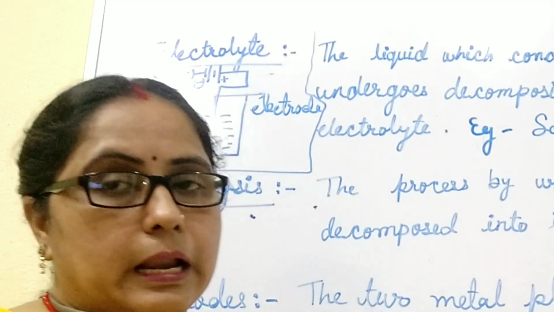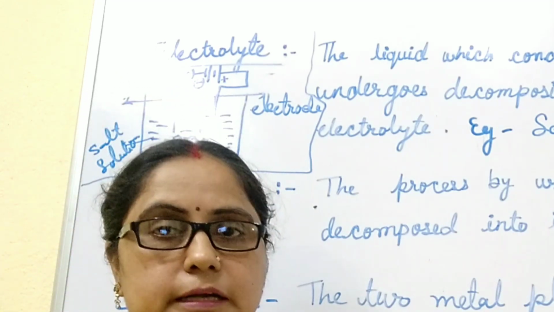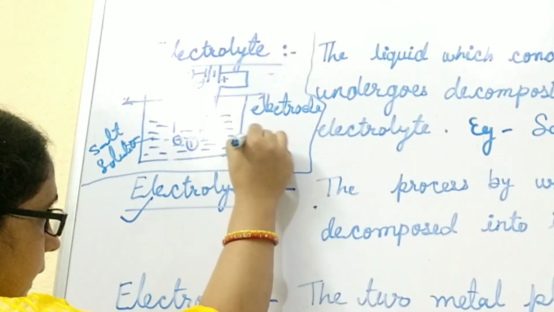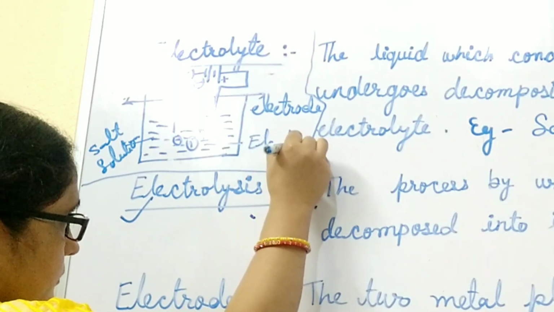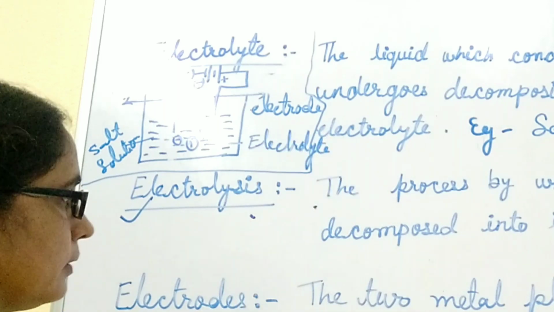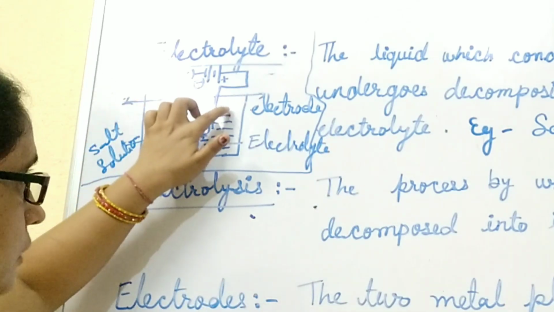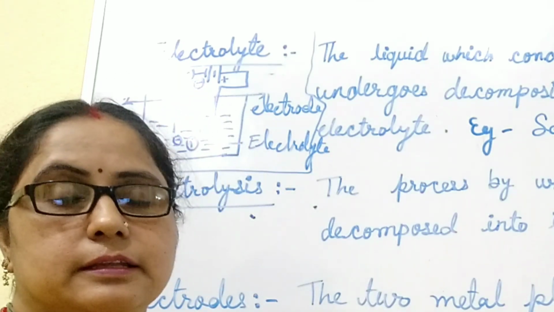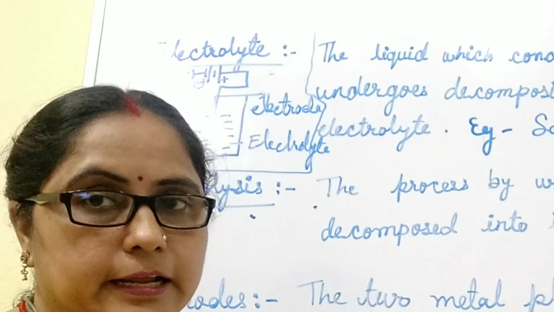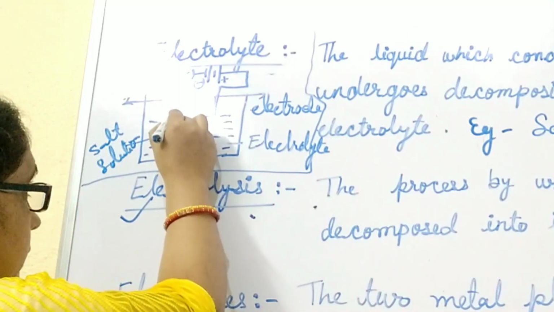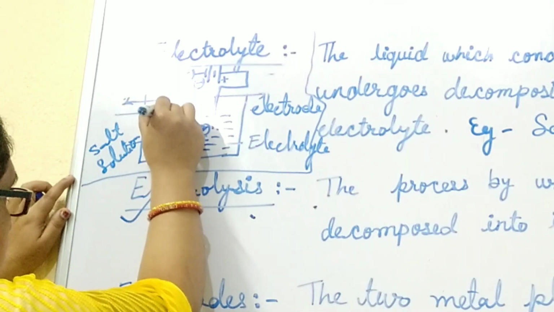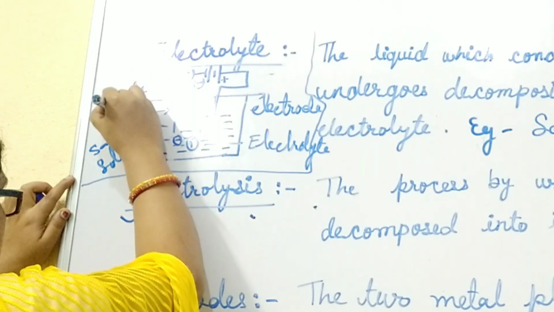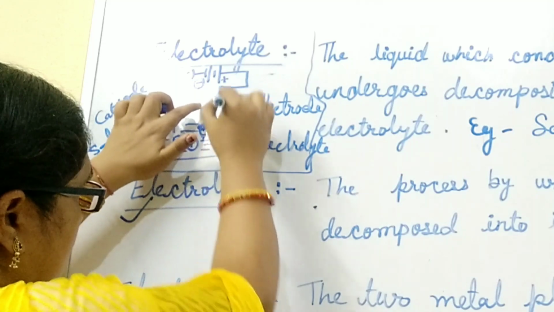So that it allows electricity to pass and breaks down into ions. This solution is called the electrolyte, and these two metal rods are called electrodes. The electrode which is connected with the negative terminal of the battery is called the cathode. It means this electrode is called the cathode and this electrode is called the anode.